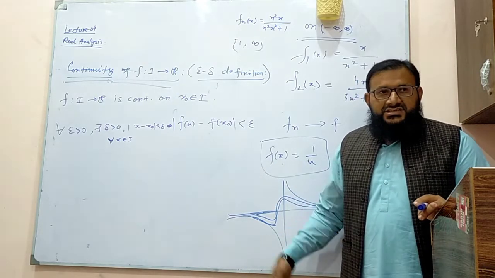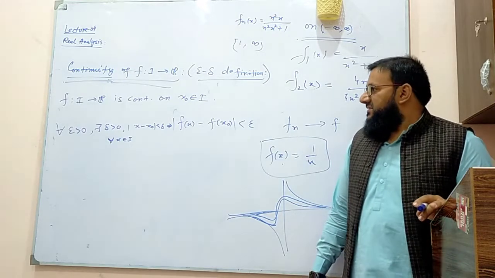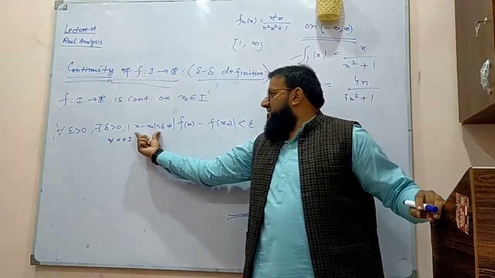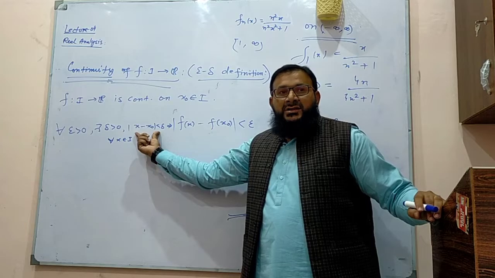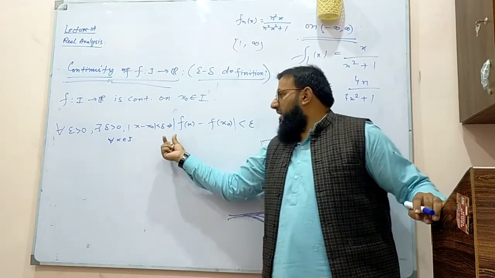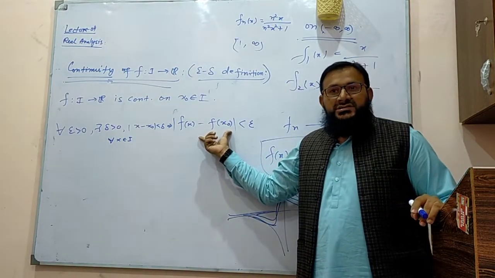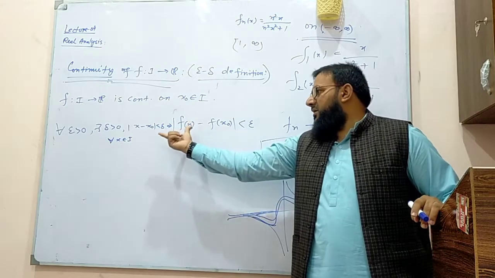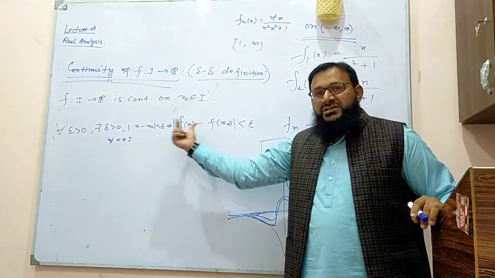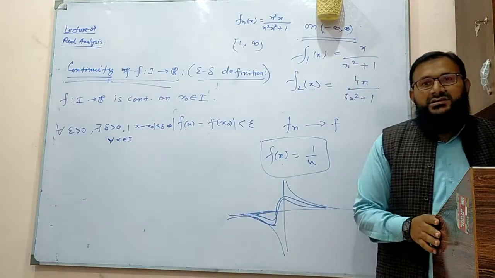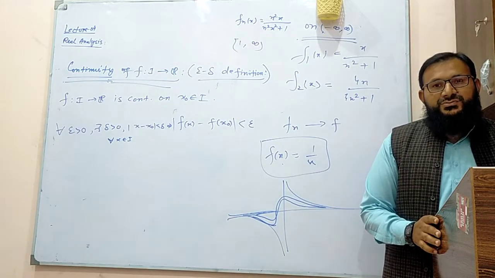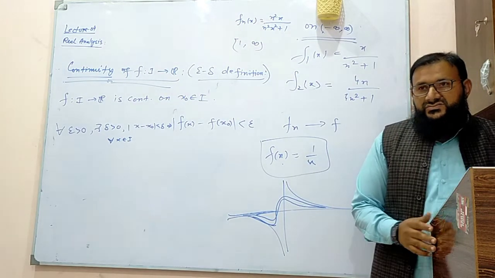Okay, what does it mean basically? It means that if the difference in the arguments or inputs is small, it implies that the difference in the outputs is small. So a small difference in the inputs implies a small difference in the outputs. We call this a continuous function at x naught.